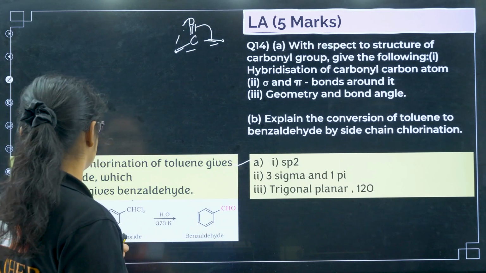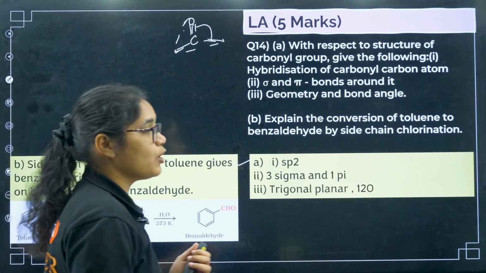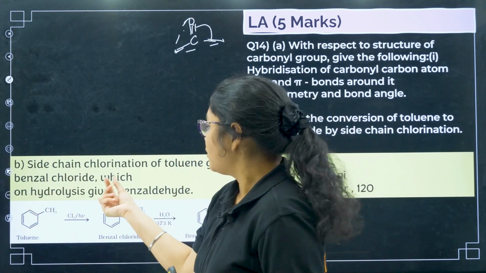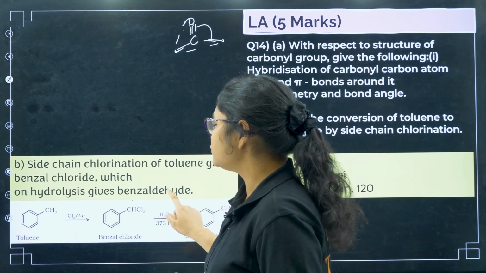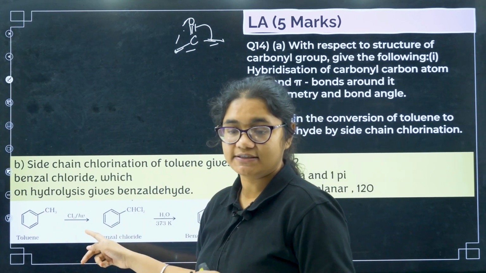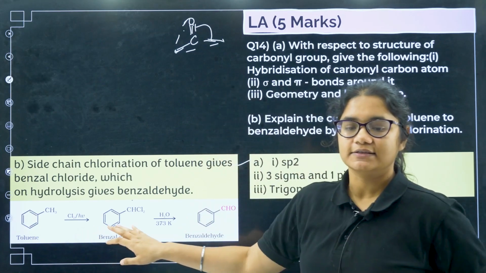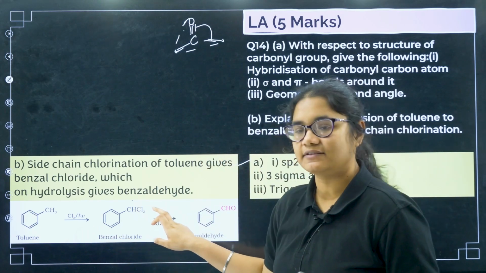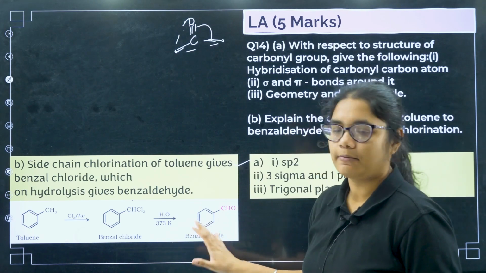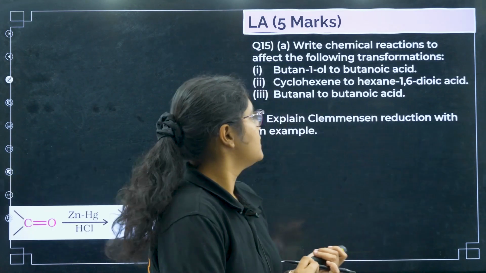Okay, so here you can see side chain chlorination of toluene gives benzyl chloride, which on hydrolysis gives you benzaldehyde. You can write the reaction here. You take chlorine, you do side chain chlorination, that is you treat it with Cl2 and H nu, you will get CHCl2 here. After that you just do hydrolysis, you will get benzaldehyde here. Okay, next.